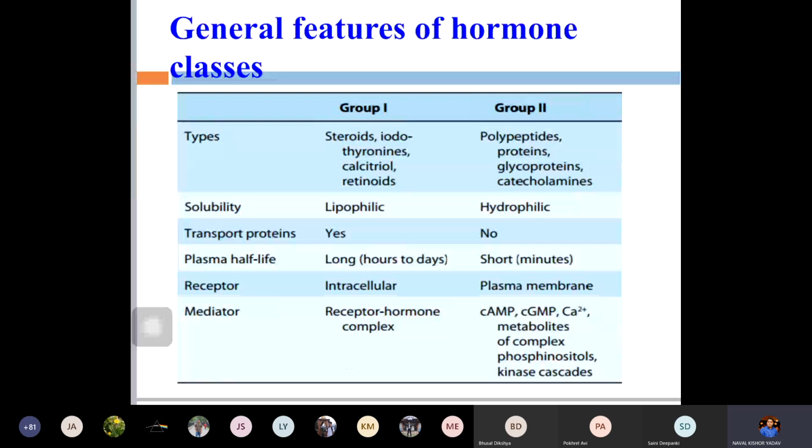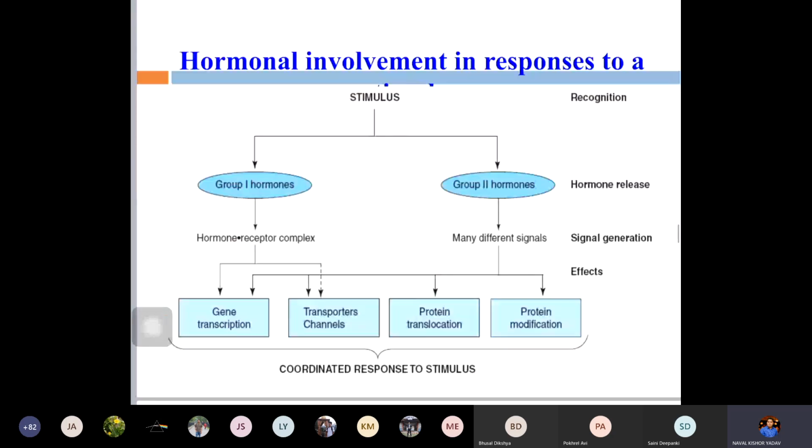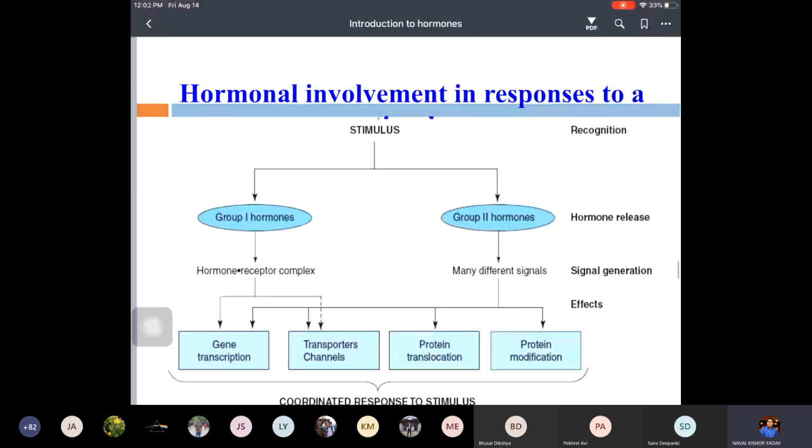So here you can see in this diagram what I want to say is hormonal involvement in response to the stimulus. Okay, it requires the stimulus. So you can see here recognition, hormone release, signal generation, and the stimulus is required. After that, there is a hormone release based on the stimulus. Either group 1 or group 2 hormones will be released. Once the hormones of group 1 or group 2 are released, there is signal generation.